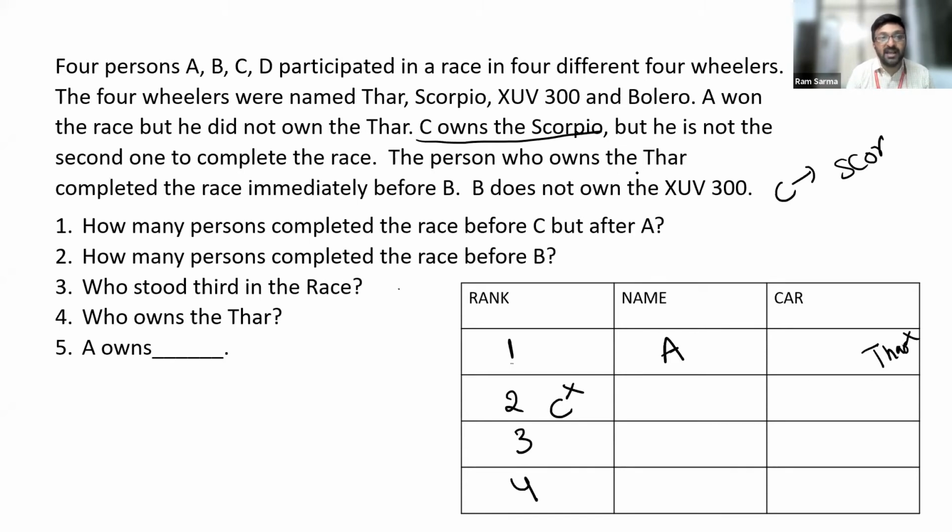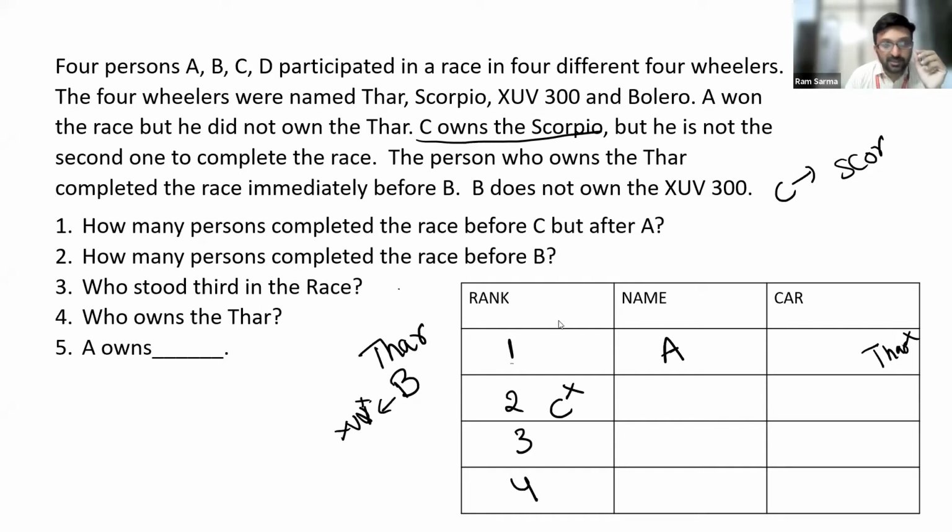Next one. The person who owns Thar completed the race immediately before B. So there is no one between Thar and B. B completed the race immediate next to Thar. You have to remember this. And you are given that B doesn't own XUV. So guys, this is the information given. Now, let us try to fix Thar and B. Let's work on that now.